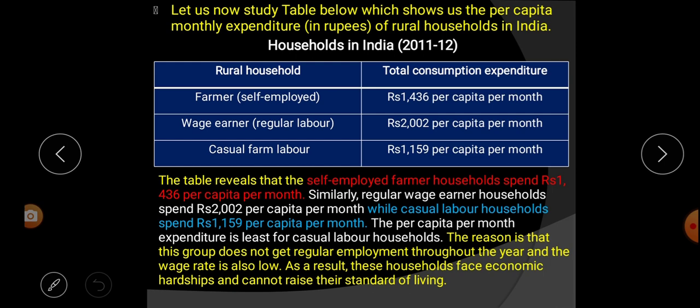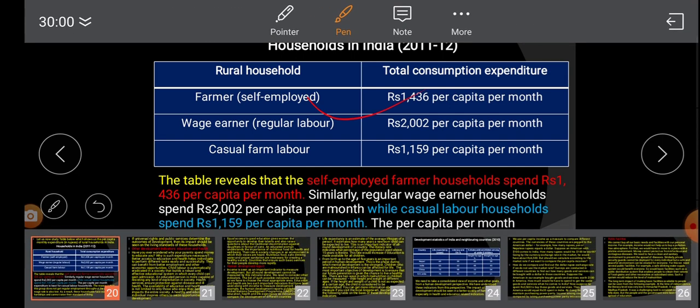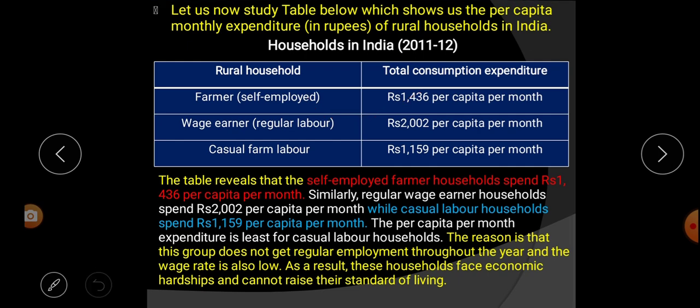Now come to this point. The per capita per month expenditure is least for casual laborers' households. So from this table we learn that per capita monthly expenditure is least for casual laborers.